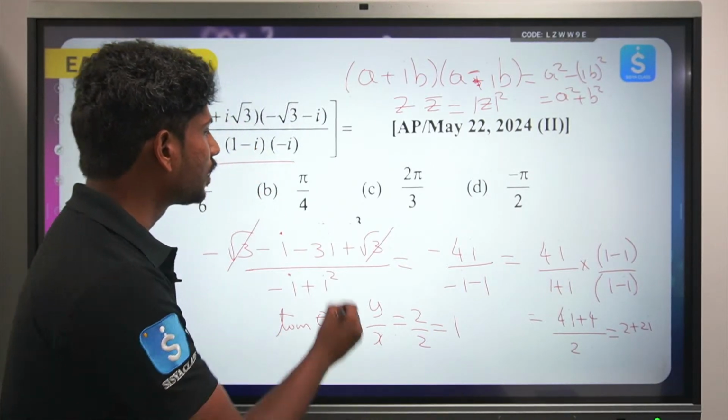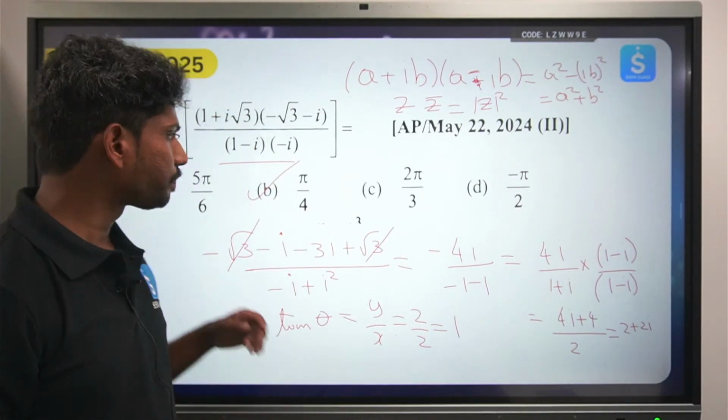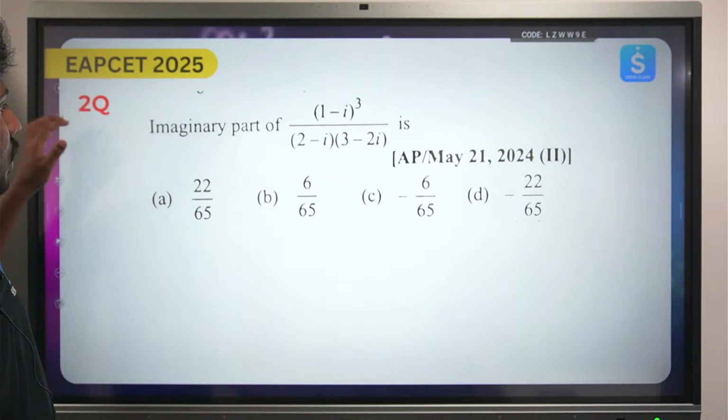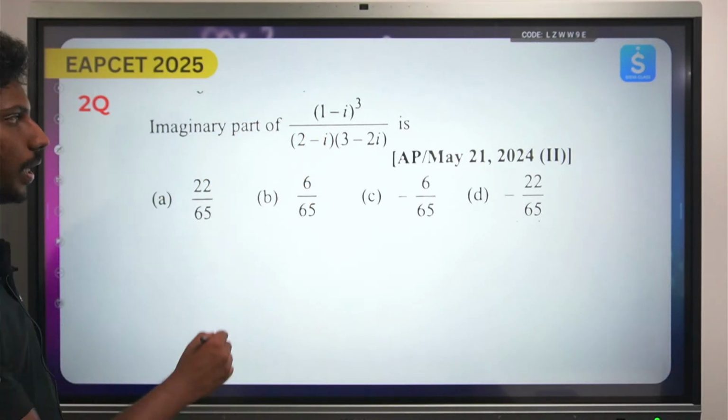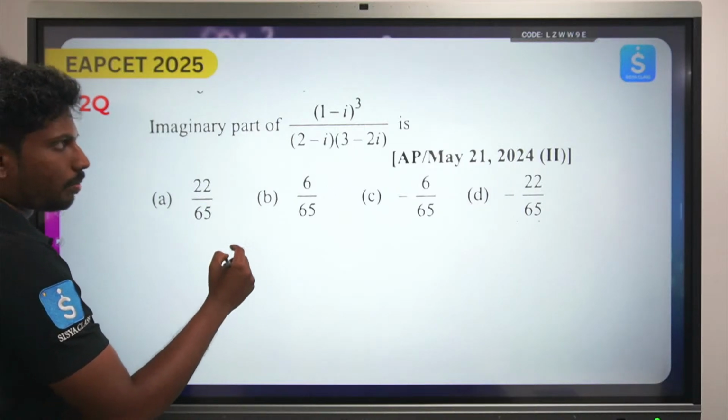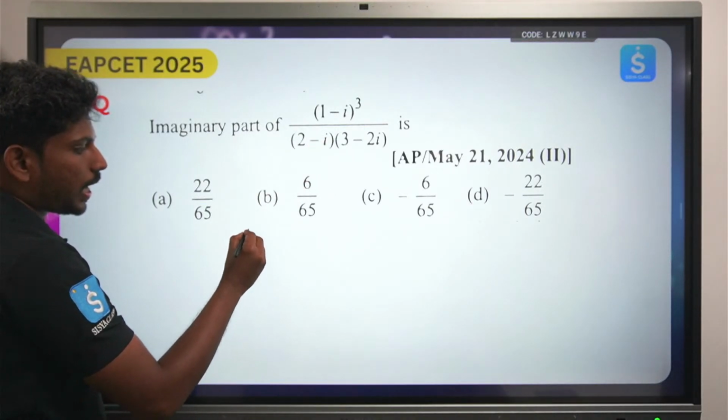The value is 1, the answer is pi by 4. Okay, simple, right? Next, see the next one, 1 minus i cube by 2 minus i by 3 minus 2i. Okay, what is 1 minus i? What is a minus b whole cube? That is a cube